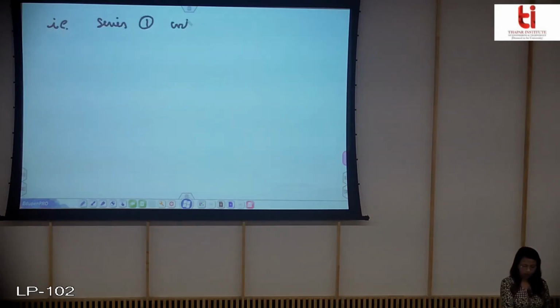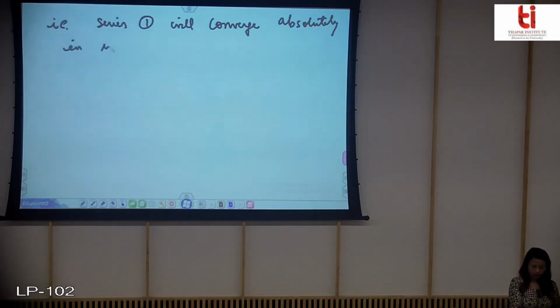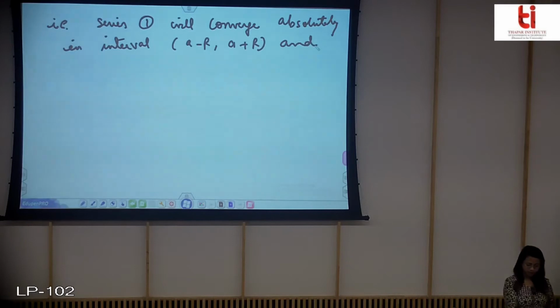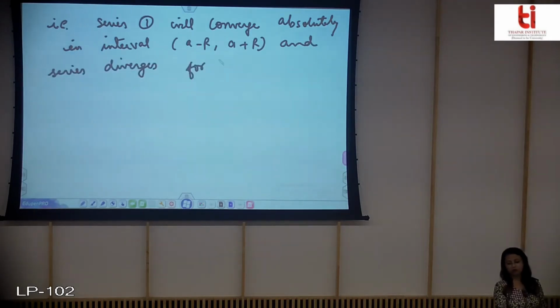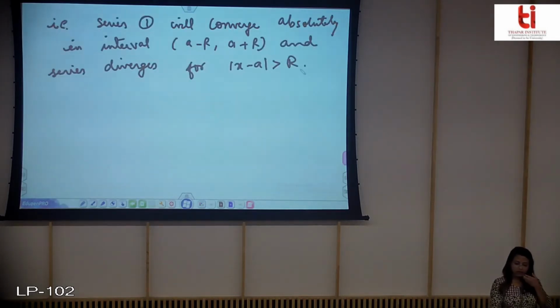That is, series 1 will converge absolutely in this interval, and the series diverges for mod of x minus a greater than r. If it converges in this interval, then it will diverge outside it.